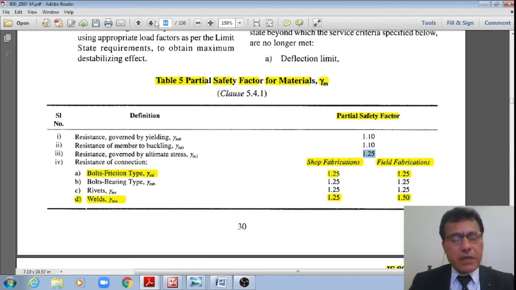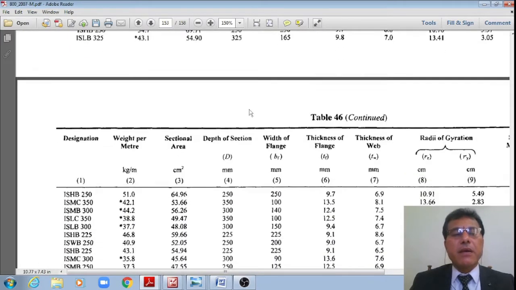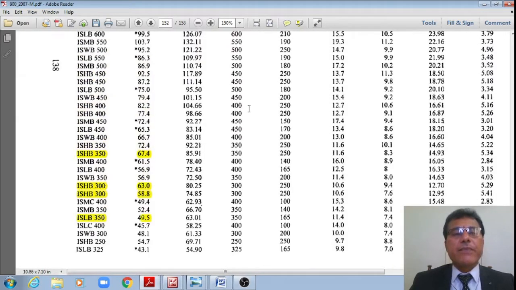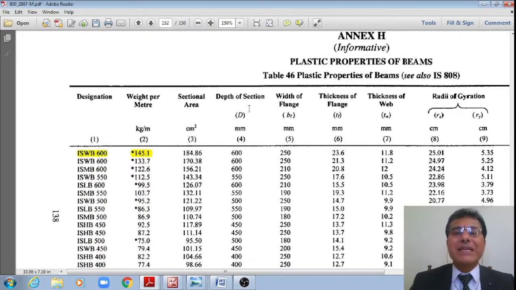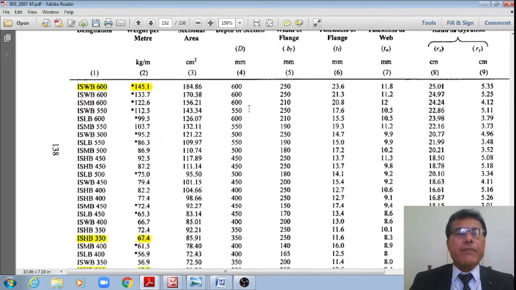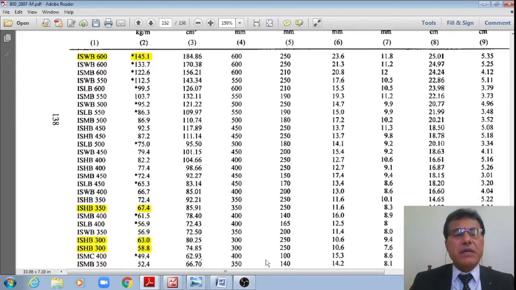Yes, 139. Yes, student, I'm there in that page. Actually, this is IS 800, Annex H, table 46, plastic properties of the beams, which gives the different plastic properties of the different sections.